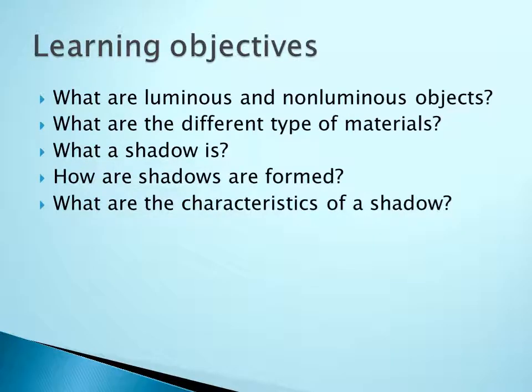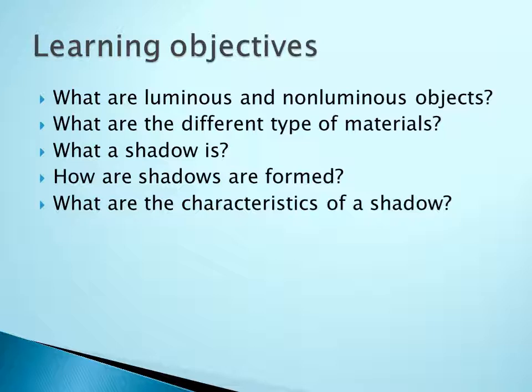Before entering into the topic, first we will learn what the learning objectives are. After completing this chapter we will learn what luminous and non-luminous objects are. Luminous मतलब क्या है, non-luminous मतलब क्या है.